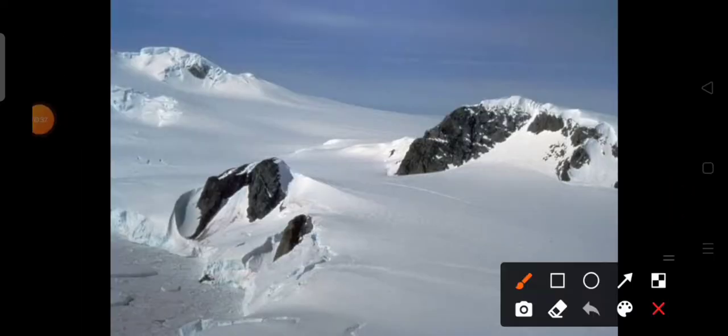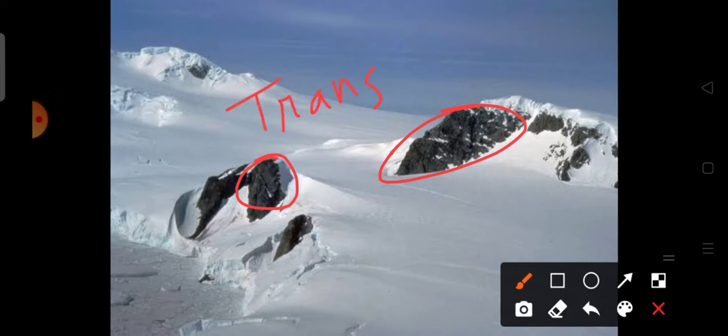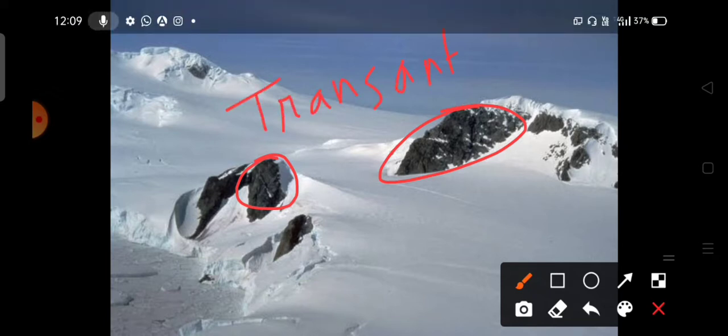Here we see this spectacular feature of Antarctica, the exposed rocky surface found on the mountains or ridges, which is not covered by ice, and these are mainly found in the Antarctic mountains.